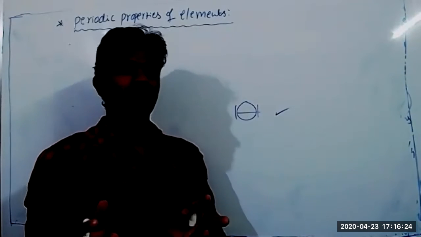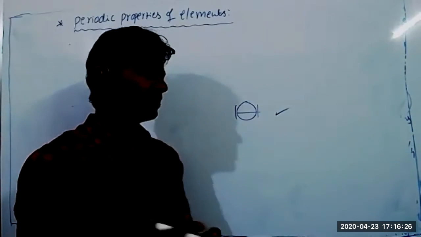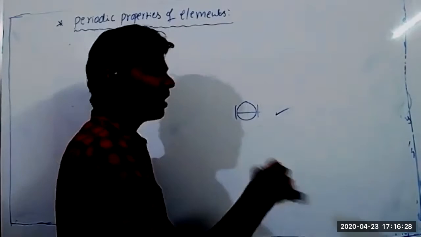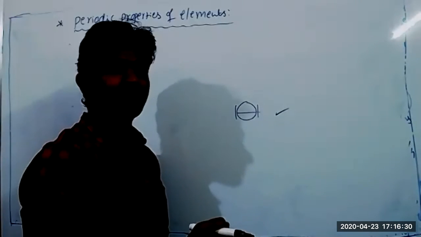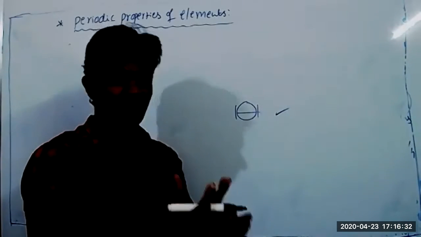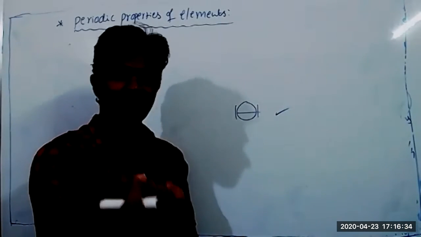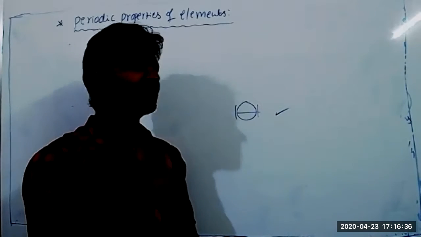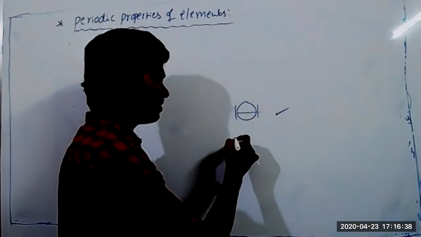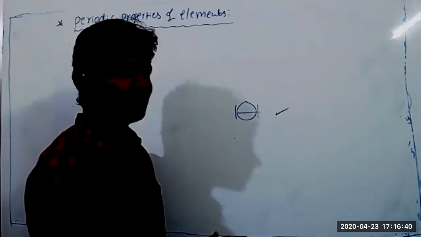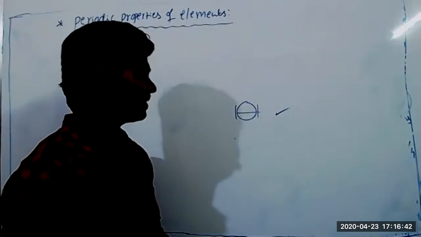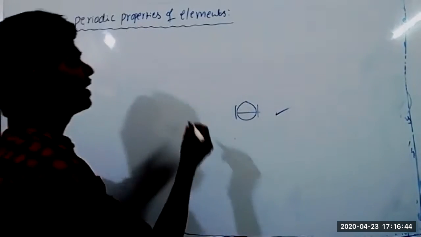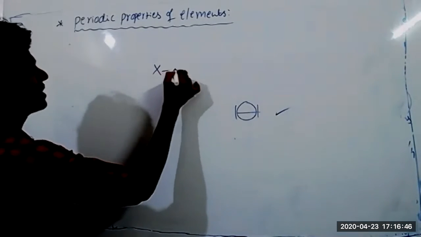Also, first of all, we can't isolate a single atom. You can only take a substance, not a single atom. That is also one of the limitations for the determination of atomic radius. And the method preferred to determine the atomic radius is the X-ray diffraction technique.